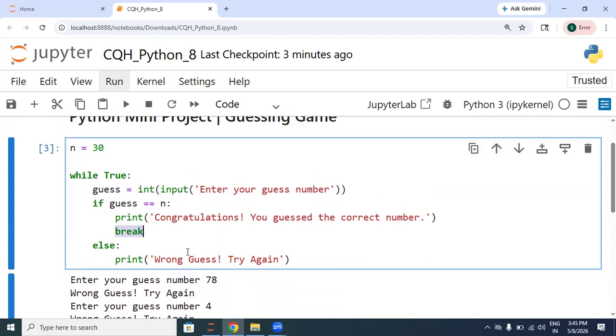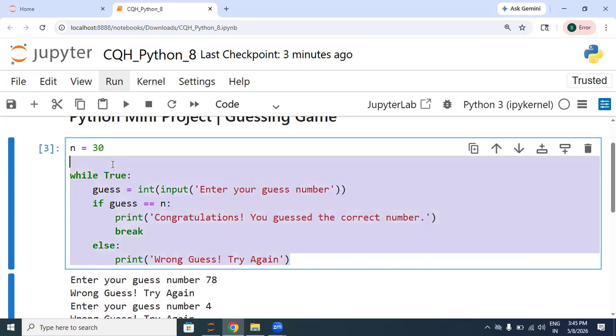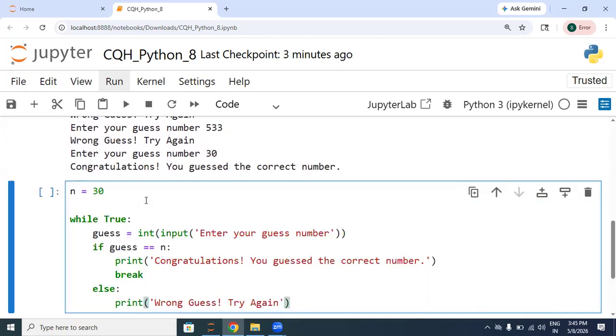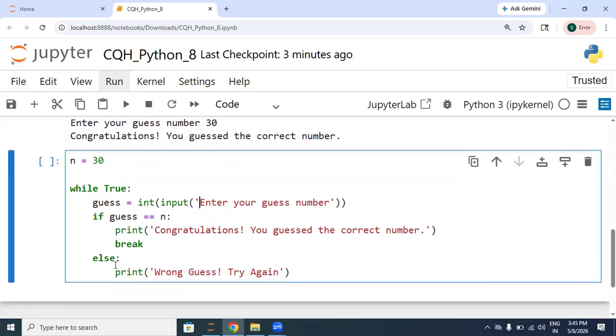Now here we have put only two conditions, that is, if the guess is correct or not. We can give many conditions. So let's try to see. We can also give a hint to a user if he is guessing the number below the required number or above. So how can we do that? Let's see. Instead of else, we can write elif.